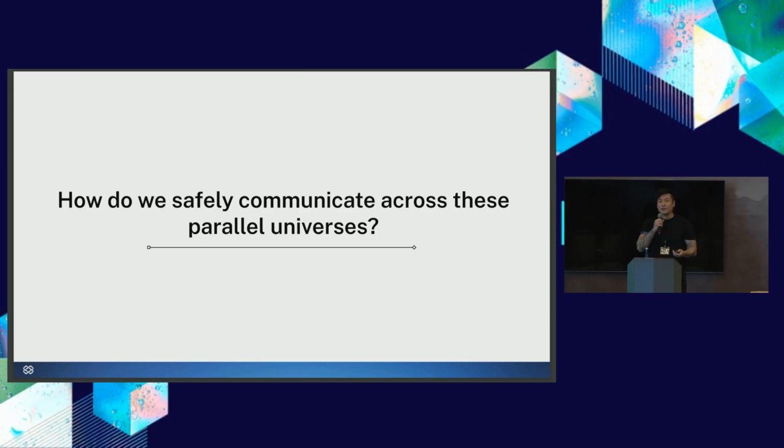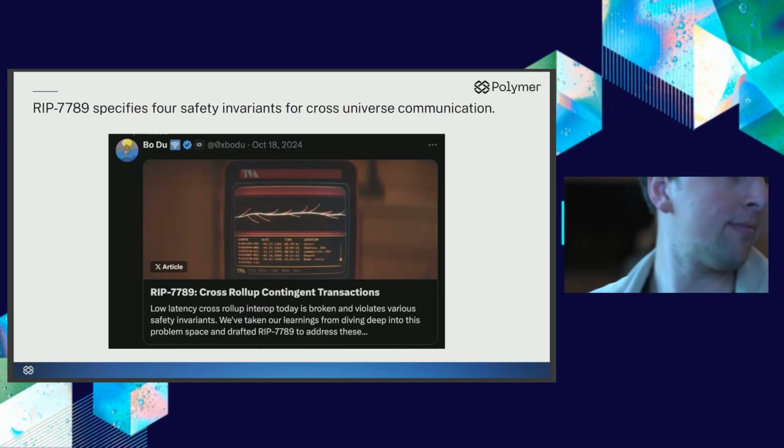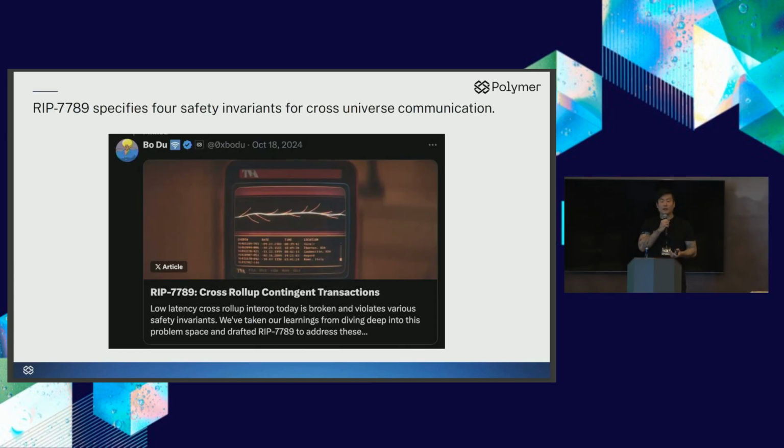So with all this context, now let's talk about how we can safely communicate across all of these parallel universes. I drafted RIP 7789 to describe a few safety invariants that we must enforce to enable safe communication.